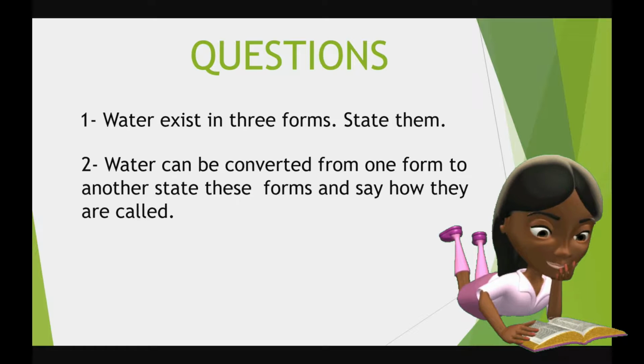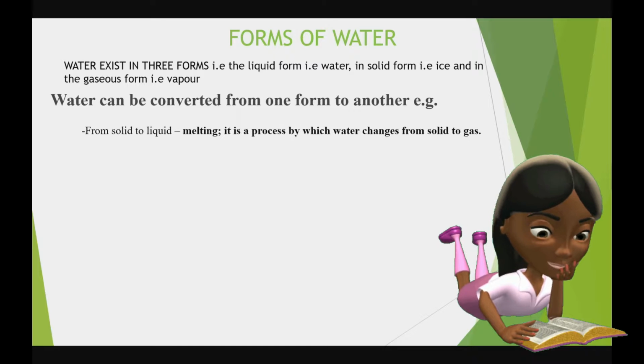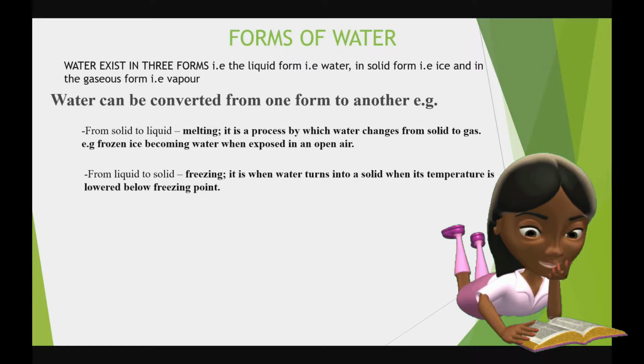corrections. The first question, water exists in 3 forms. State them. We said the liquid form, the solid form, and the gaseous form. The second question, water can be converted from a solid to a liquid. How do we call it? Melting. Good. Another form, water can be converted from a liquid to a solid.